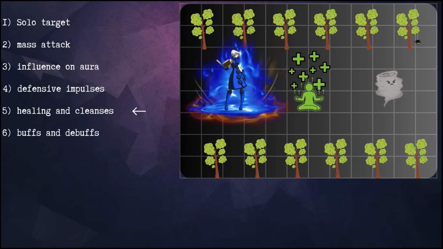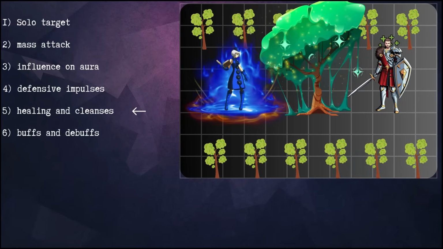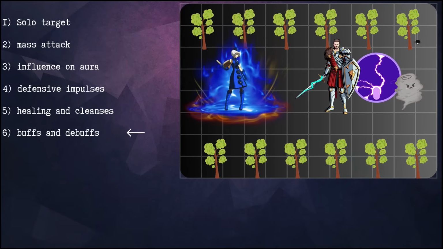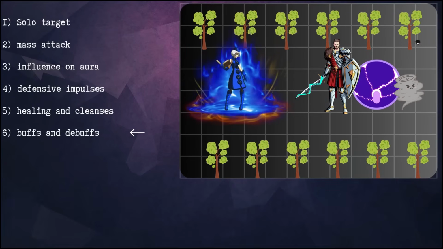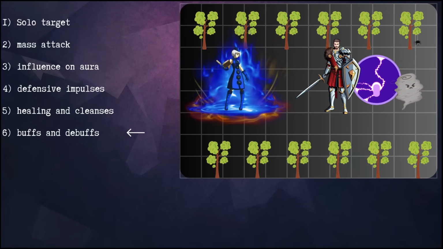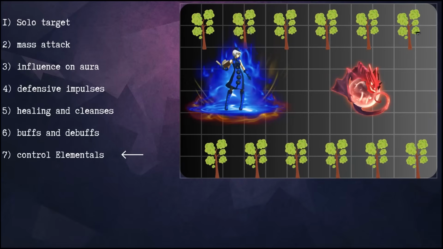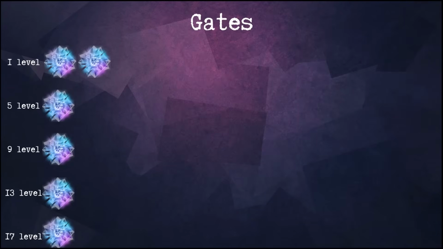You can heal yourself or your allies, or create a tree that heals everyone around you and cleanses from disease and poisons. Group 6 is buffs for yourself or your team. You can create an electric sphere near an enemy. This sphere will hit this enemy, and allies who stand next to the sphere get a bonus to weapon damage by filling them with the shock rune. There is also a 7th group that's related to controlling elementals, including creating your own familiar.